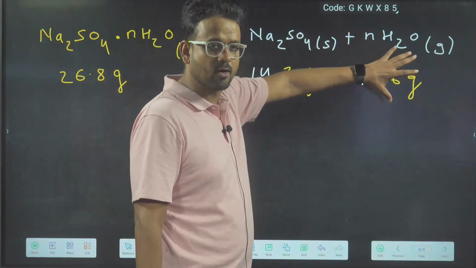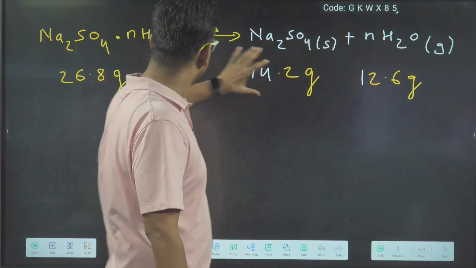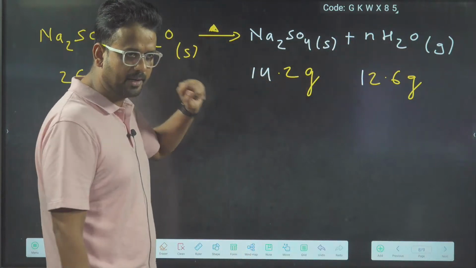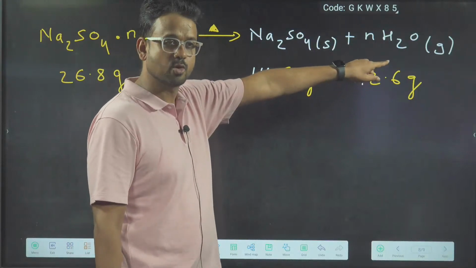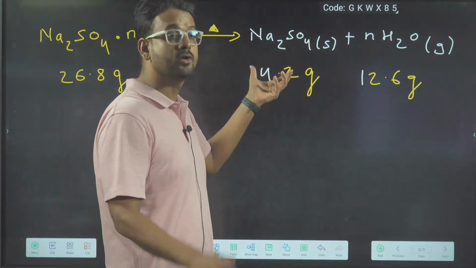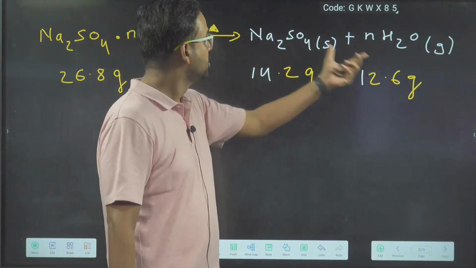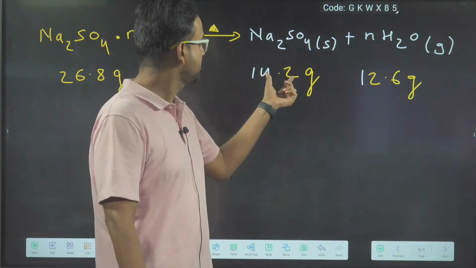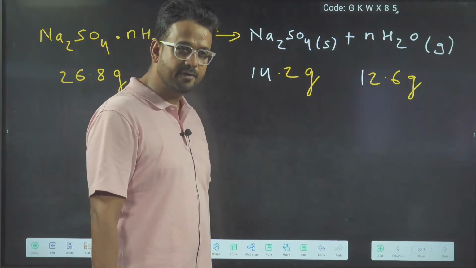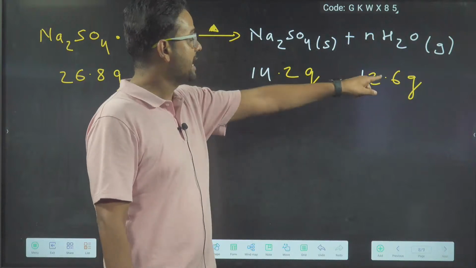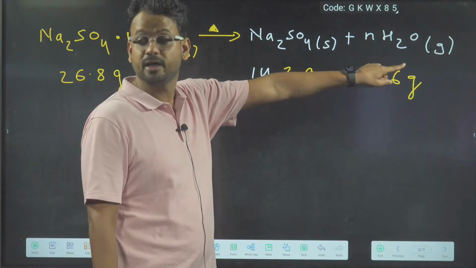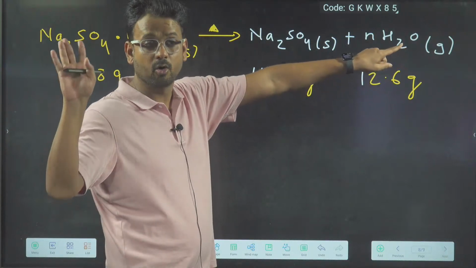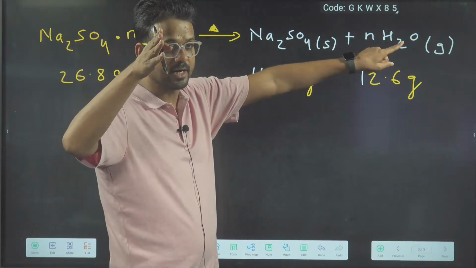12.6 gram water obtained. Now I can calculate the moles of sodium sulfate. Then I can calculate the moles of water. n has to be a whole number. 0.7 is not a correct answer.